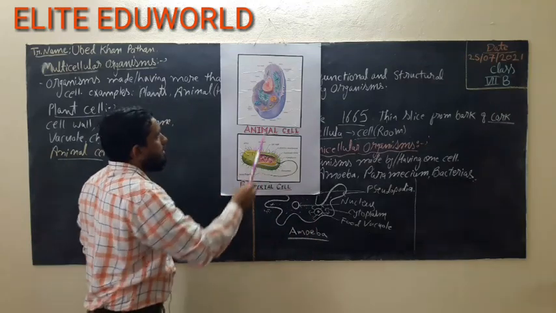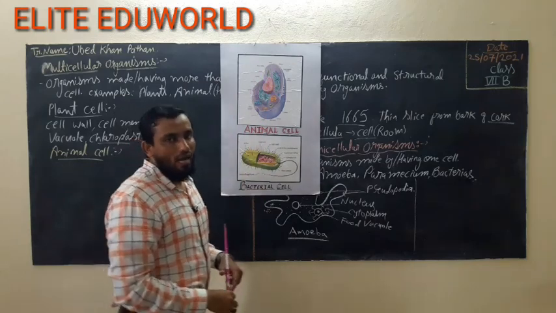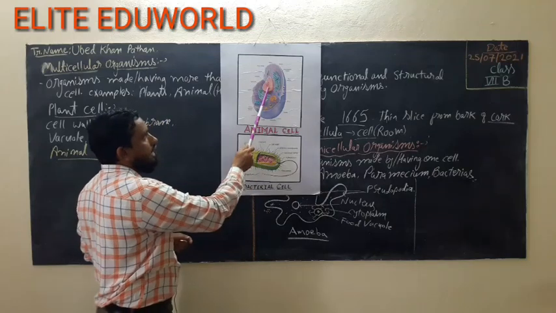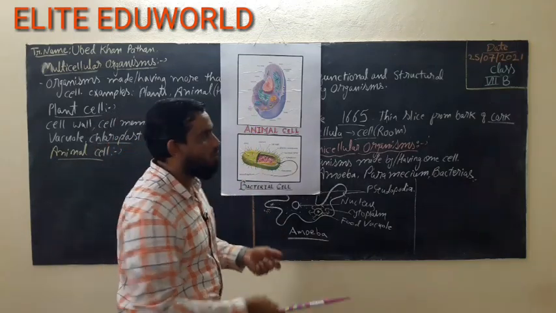Then the outermost layer is called the cell membrane, which is protecting the cell organelles from the external environment. Then this is the nucleus, a very important part in the animal cell or in any cell. The nucleus is very important because it is the controlling unit of the cell. It is taking decisions when the cell will multiply and all.